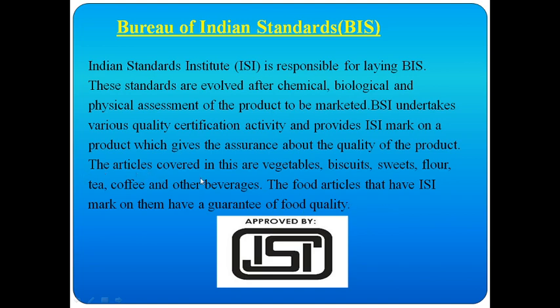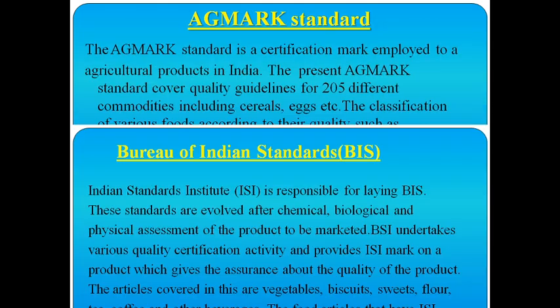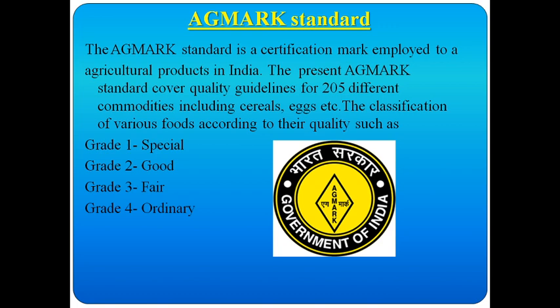These articles cover vegetables, biscuits, sweets, flavored tea, coffee and other beverages. The food articles that have the ISI mark on them have a guarantee of food quality. If we identify the ISI mark on food articles, it shows that they maintain good quality. Next, moving on to the AGMARK standard.